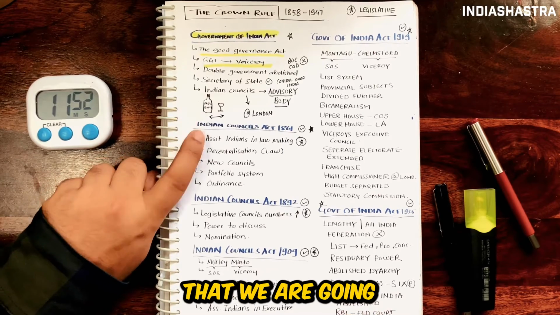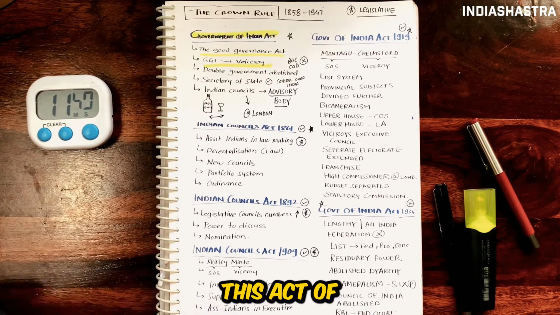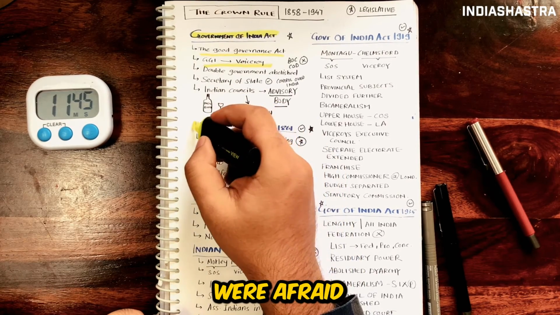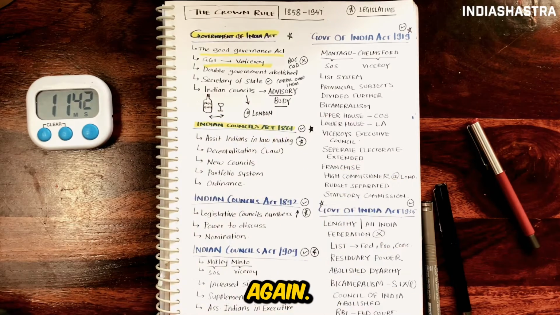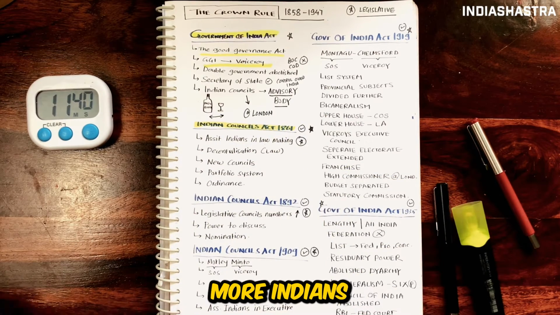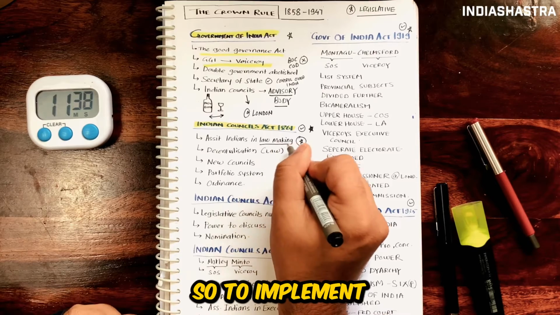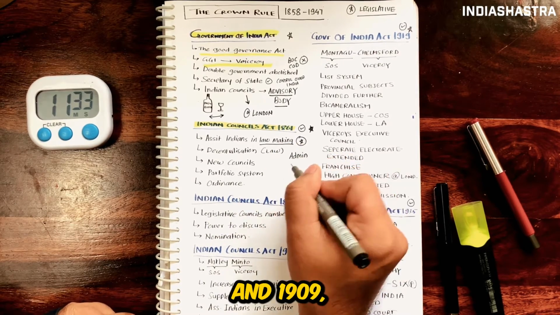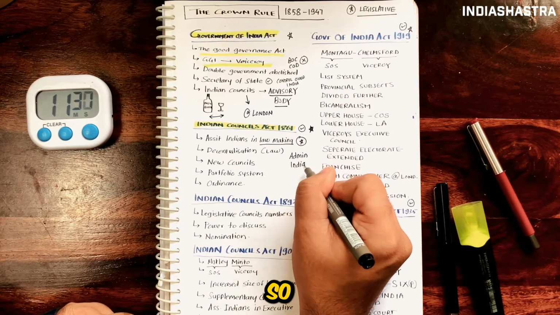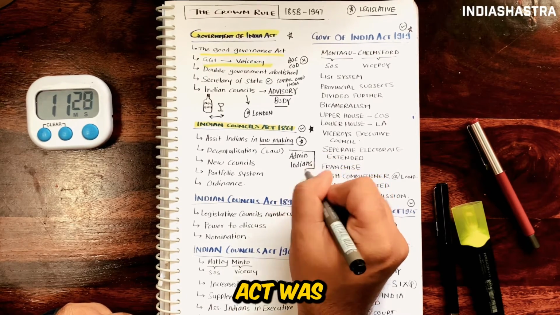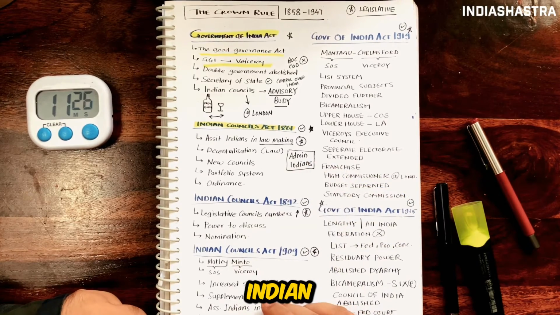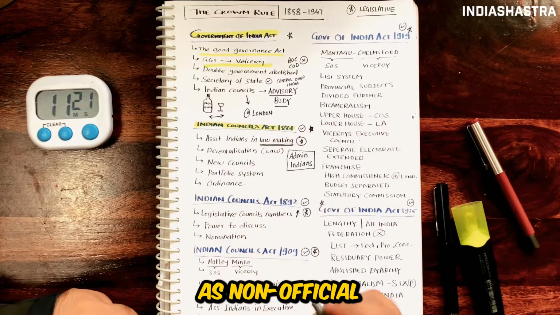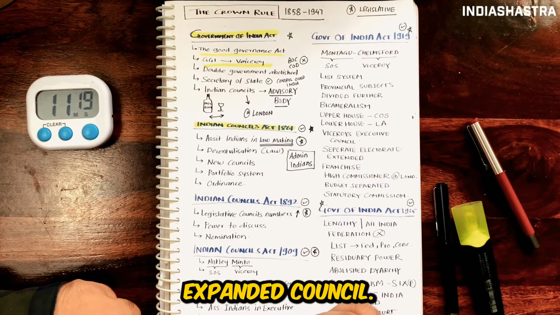The next act that we are going to see is the Indian Councils Act of 1861. After the revolt of 1857, the British were afraid that such a revolt might happen again. So they wanted more Indians in the legislative process. To implement this, the acts of 1861, 1892 and 1909 were introduced. The first thing this act did was to accommodate Indians in lawmaking. The Viceroy should nominate some Indians as non-official members of his expanded council.